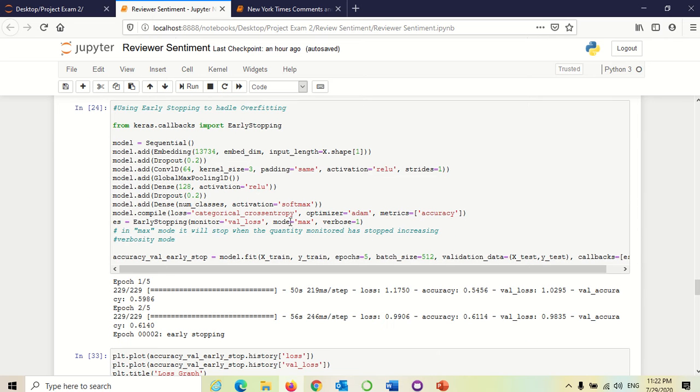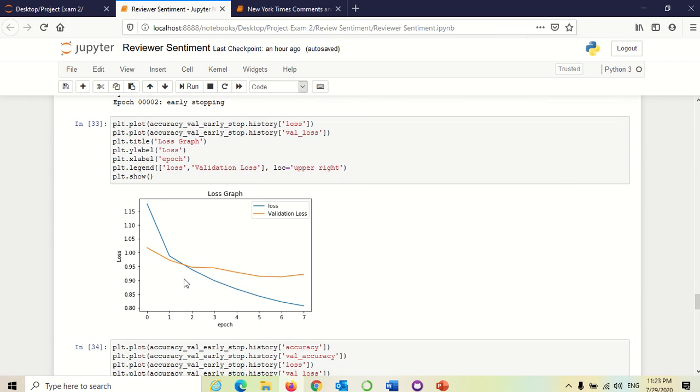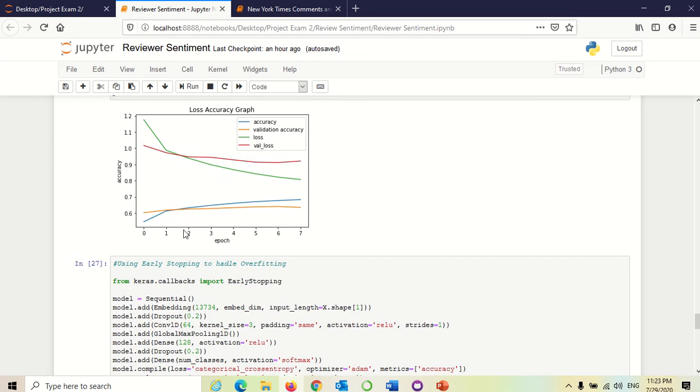When I put maximum as the mode, the training will stop when the quantity has stopped increasing. You can see the validation accuracy went from 0.1 to 0.98. So with early stopping it got stopped. You can see the loss graph and the loss and accuracy graph for that.